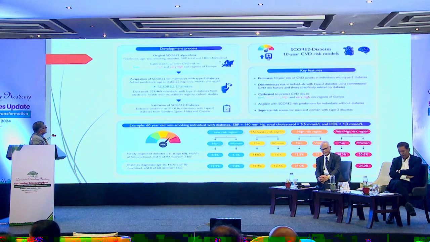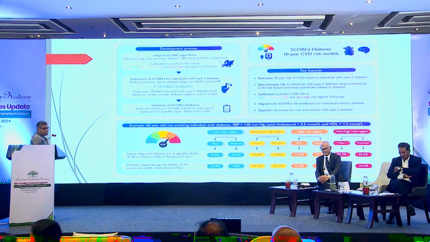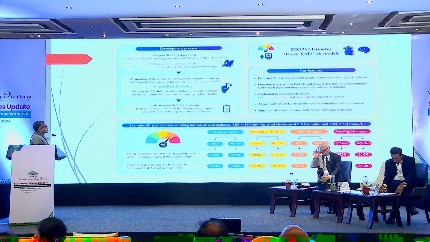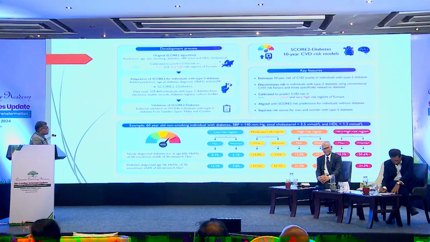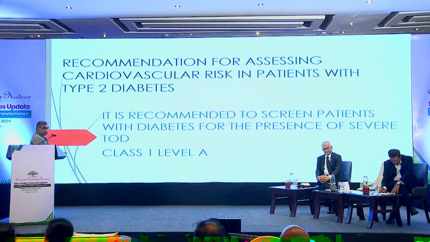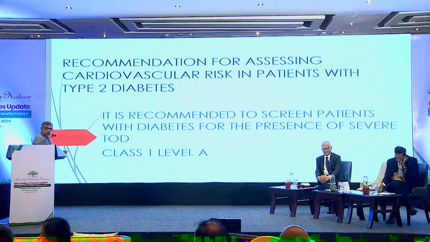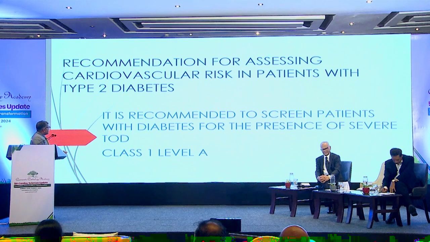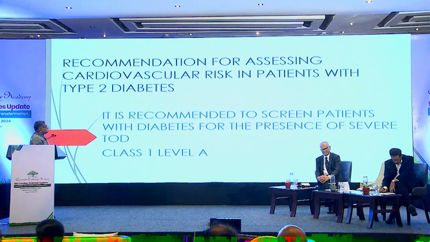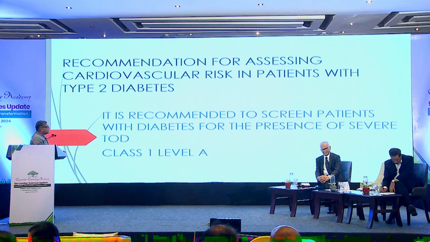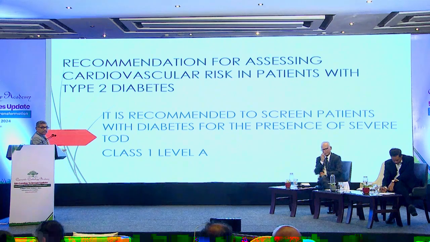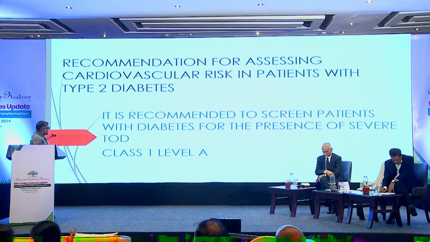This is the picture, and this was validated in approximately 230,000 patients in the European guidelines. They have used Sweden, Spain, Malta, and Croatia patients. And it is further also classified differently in men and women. So the other use of the risk, this SCORE2-Diabetes risk, is one guideline. The second guideline they have given is, it is recommended to screen patients with diabetes for the presence of severe target organ damage. This target organ damage can be anywhere. So the class 1 level A, this is the highest. So investigating patients is class 1 level A.